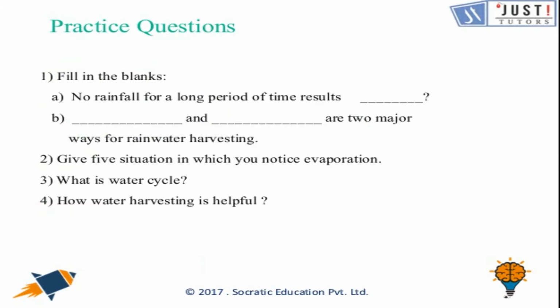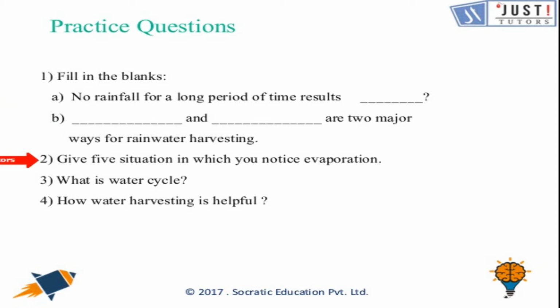Okay, let's come here. Here are the practice questions. The first one is fill in the blanks. No rainfall for a longer period of time results in drought. Dash and dash are two major ways of rainwater harvesting. What are the two major ways of rainwater harvesting? The question can also be asked in this way. We just learned rooftop harvesting and roadside harvesting.